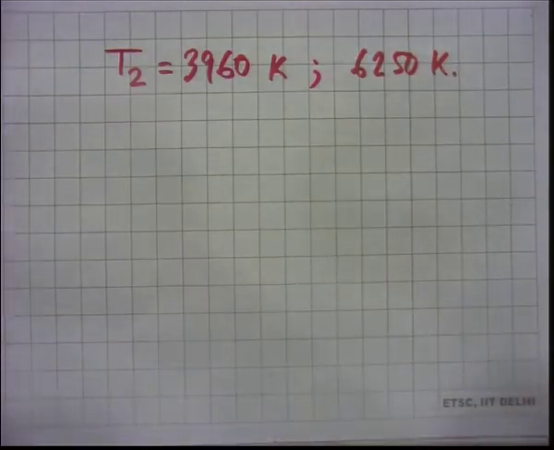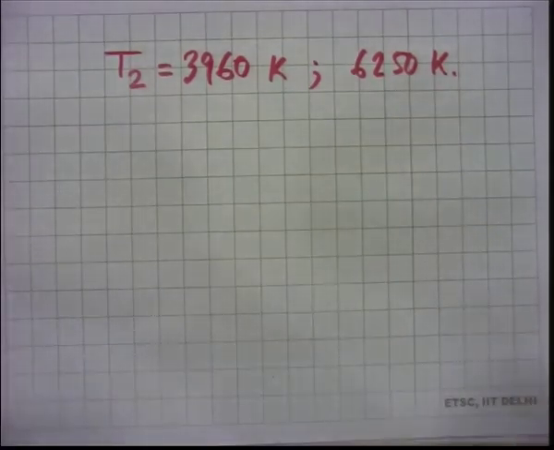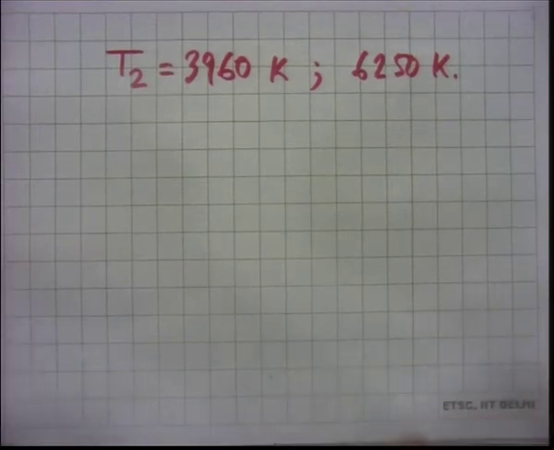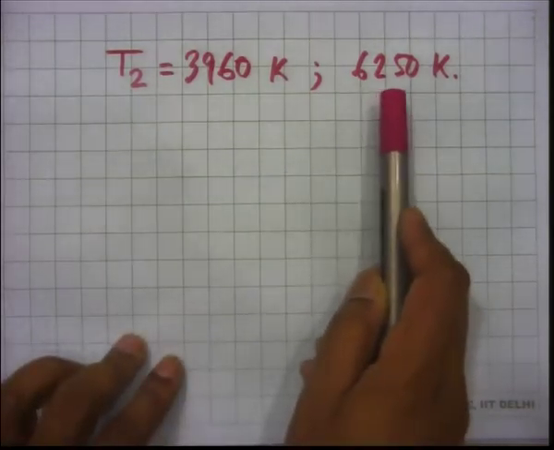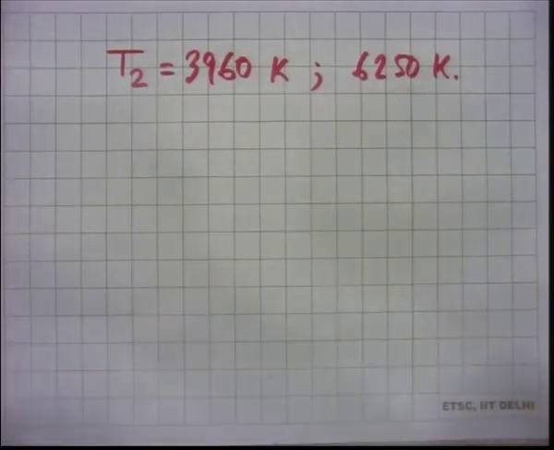So, these are very high temperatures. Actually, real temperatures may not be like this, because here we are not really doing a sophisticated theory, because at these temperatures all sorts of things like ionization will take place, right. So, we do not attach too much importance to these values, but this is what our simplified theory gives. It at least tells you that this second temperature is much higher than the first temperature, and both the temperatures are much higher than the temperature that you had initially, which is T1.